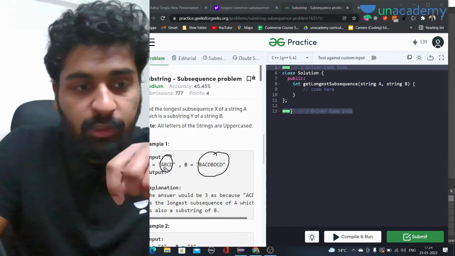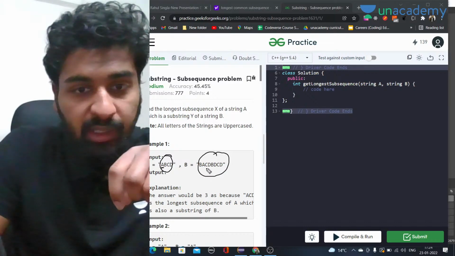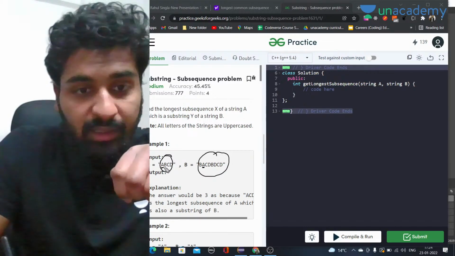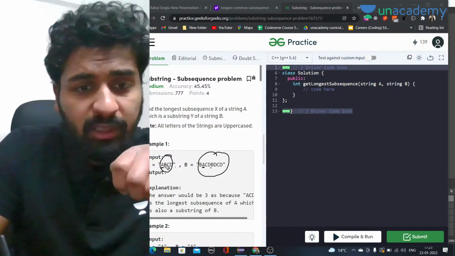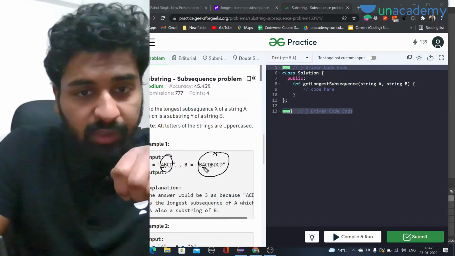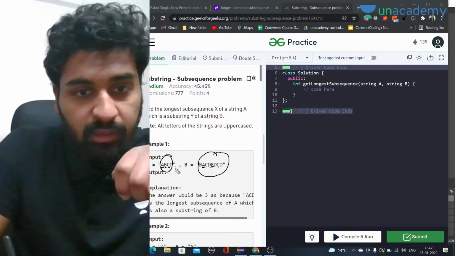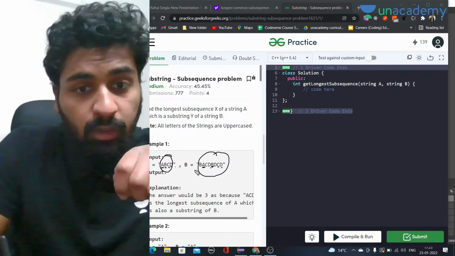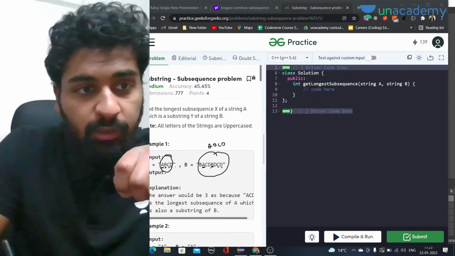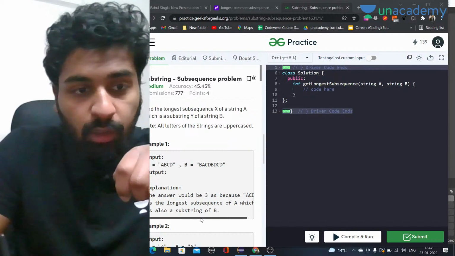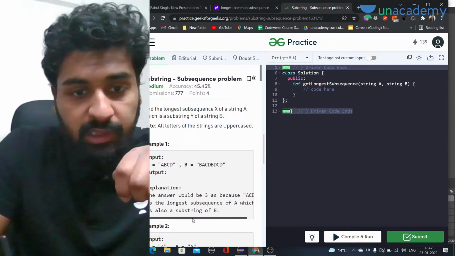Common subsequence means, let's say here we have A and here we have A. It should be in order, but there can be other characters in between. If we have A here, we have A here. Then is there any B? Yes, B is there. Then C, yes. D, yes, D is there. So it should be in the order A, B, C, D. Here you can see, as an example, the longest common subsequence, because ACD is the longest.